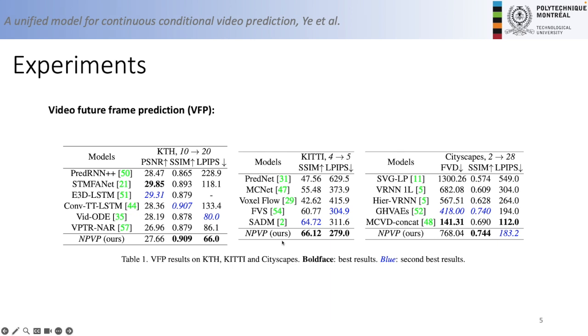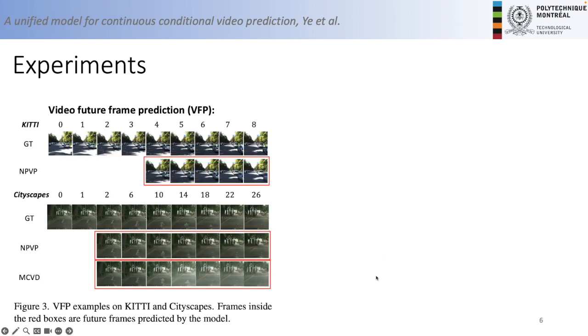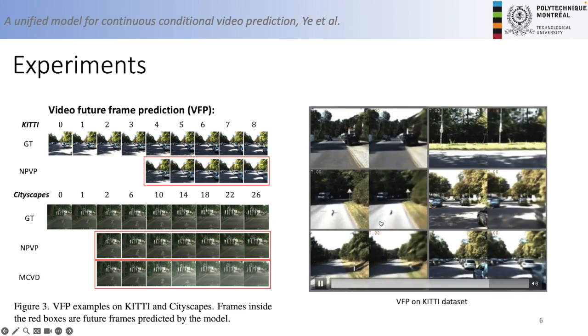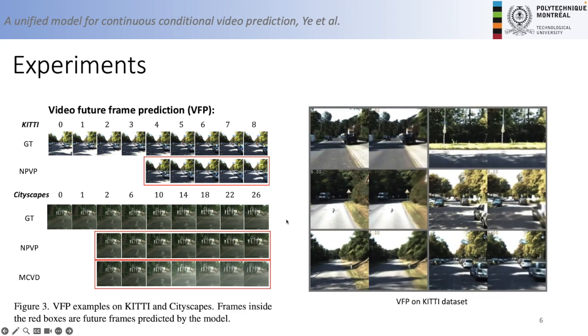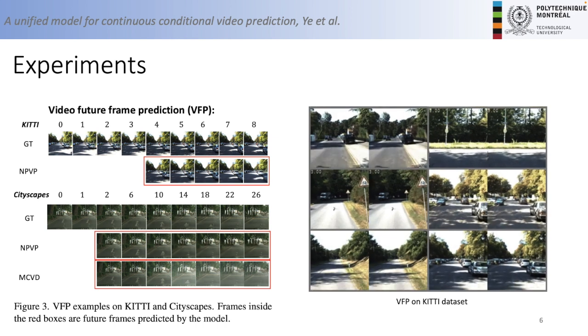We first test our model for task-specific VFP. The results show that we reach the SOTA on KTH and KITTI datasets. For Cityscapes, we also get the best SSIM. In Figure 3, we show some VFP quality examples on KITTI and Cityscapes datasets. Our model doesn't suffer from the brightness changing problem of previous work MCVD, and on the right we show some video examples for VFP tasks on the KITTI dataset.